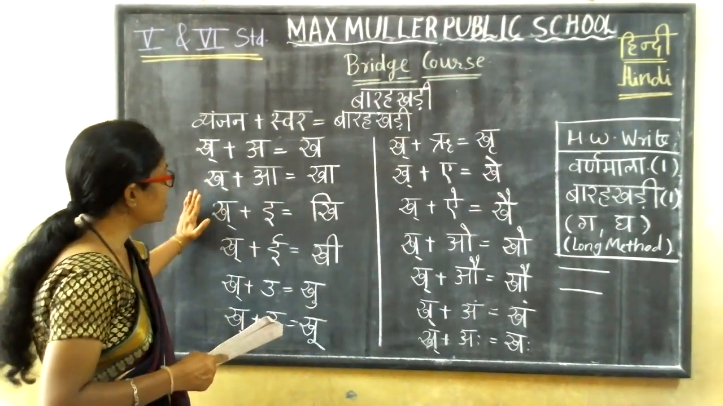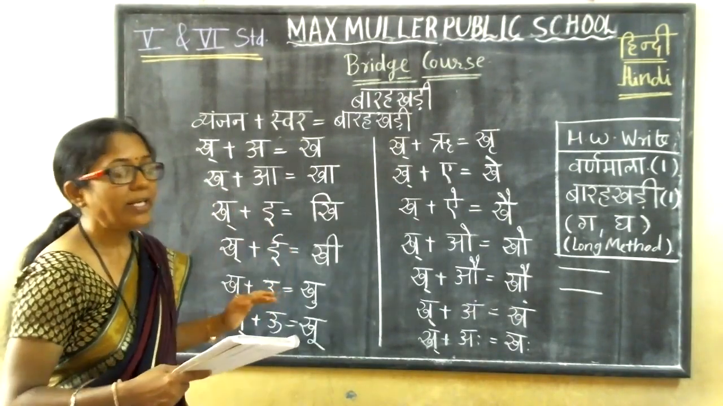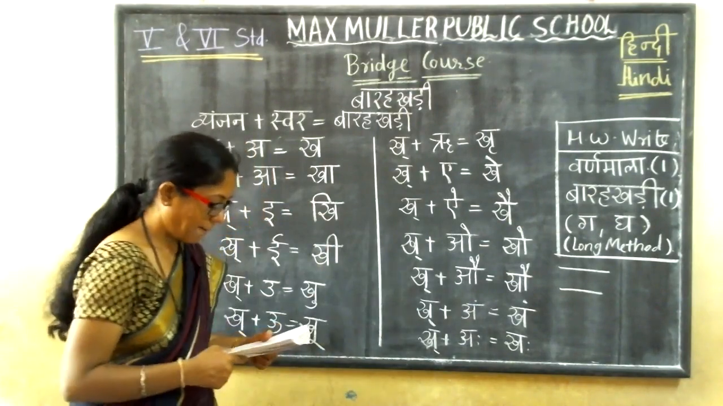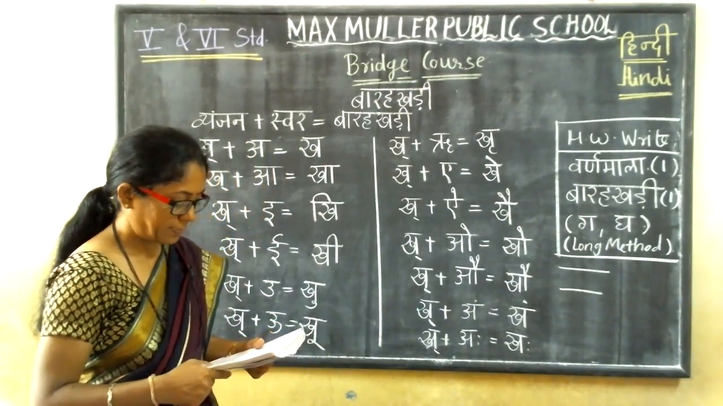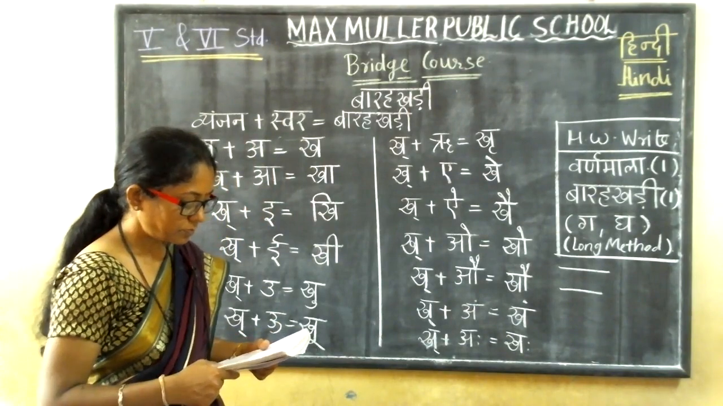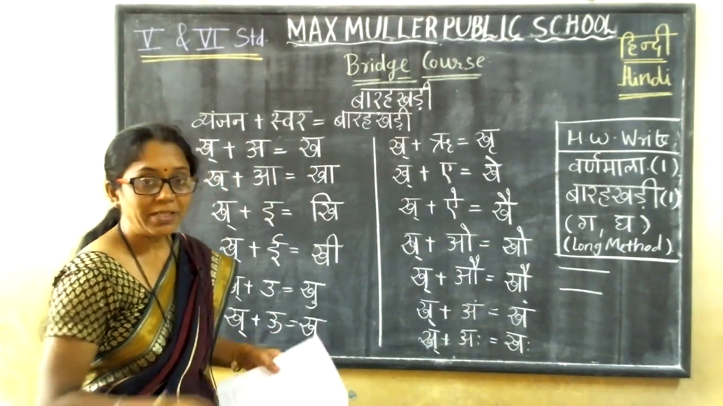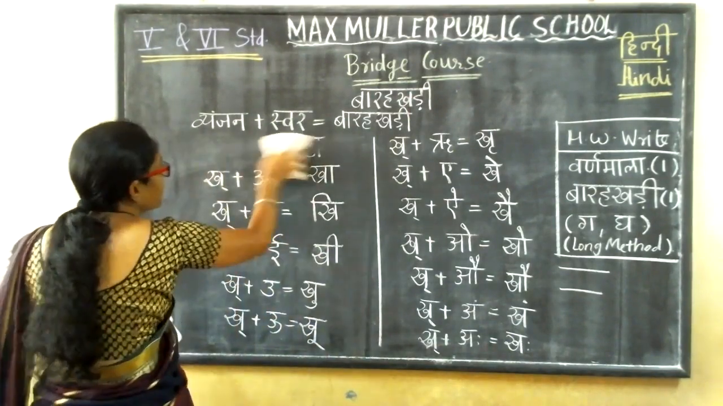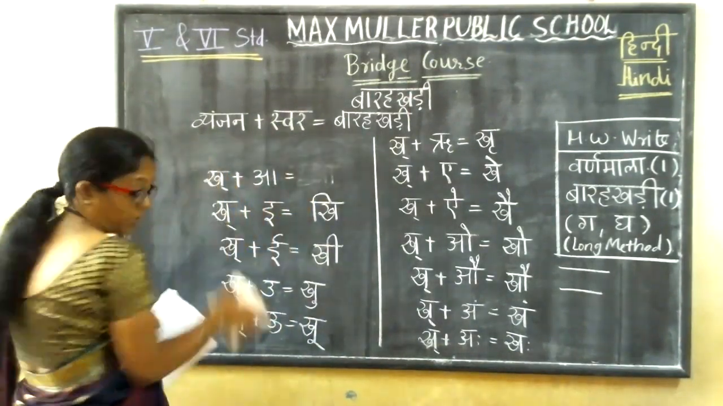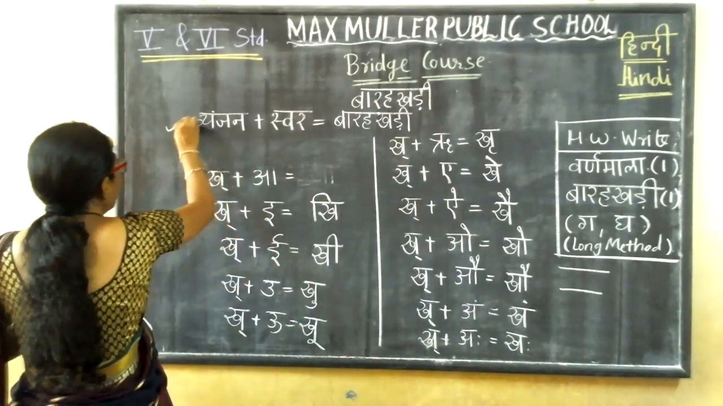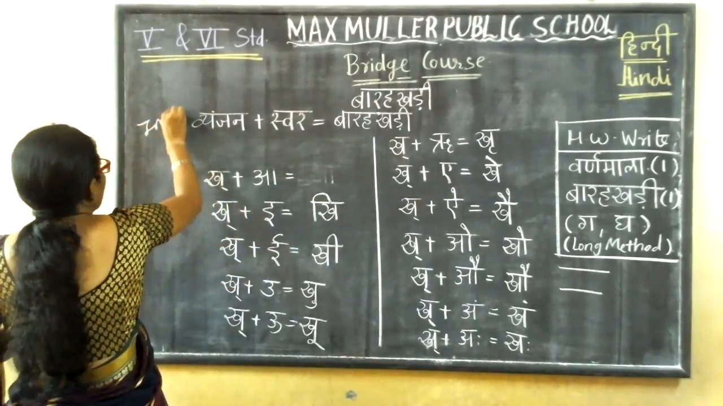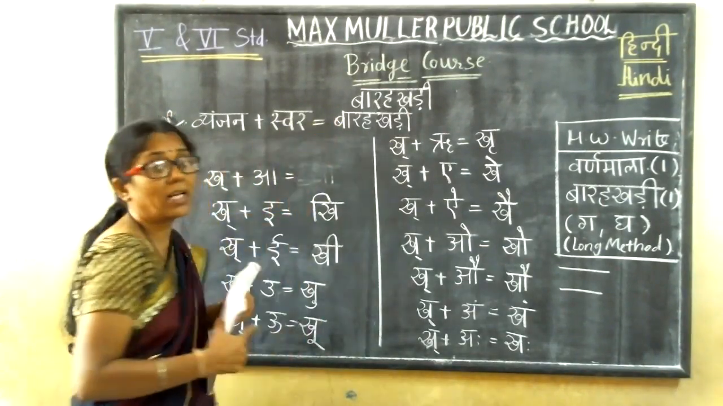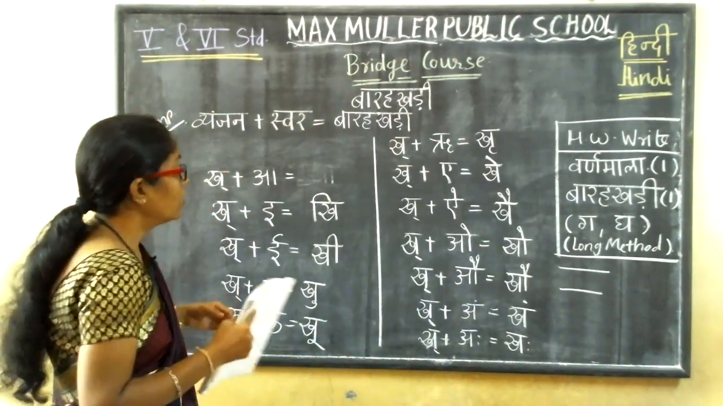If you are completing this, then I'll give some words to read and write. Okay, so complete this first. Is it completed, children? This is very important for learning Barakhri, how to make Barakhri. Vyanjan plus Swar is Barakhri. Okay.